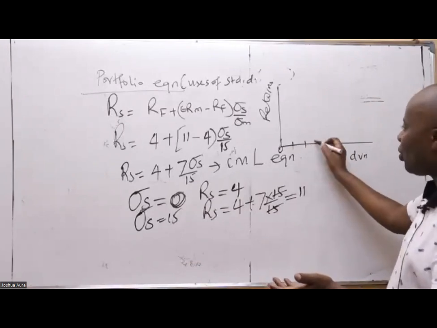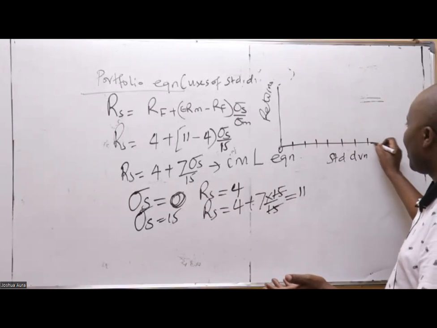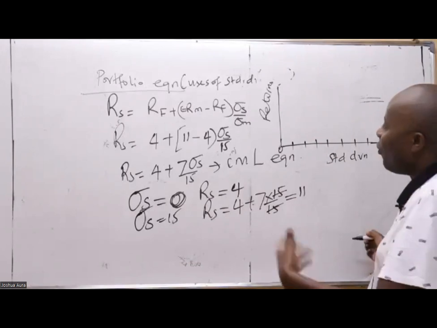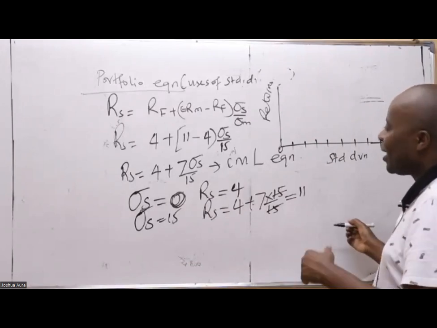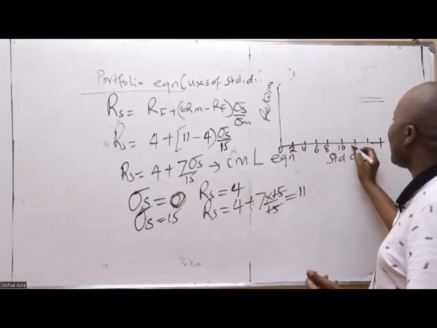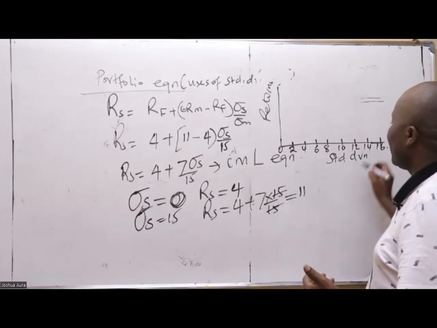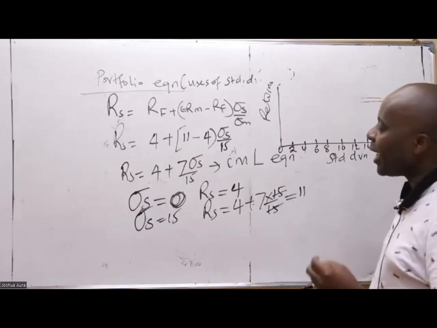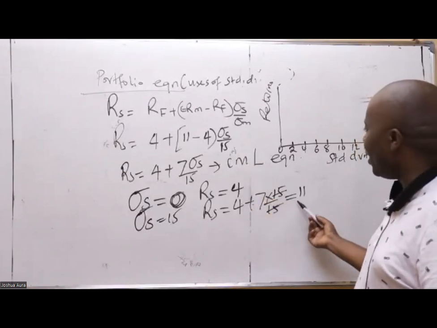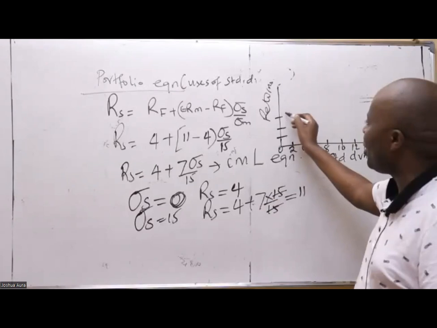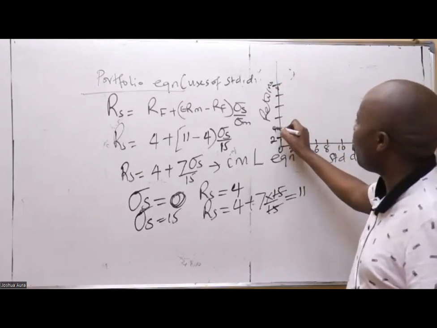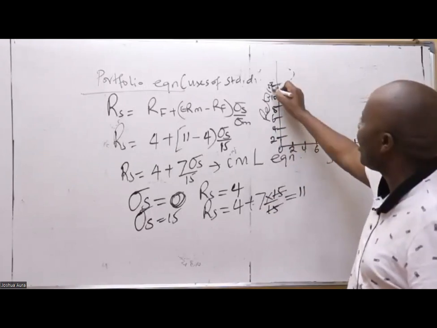If I'm doing steps of 2, I go 2, 4, 6, 8, 10, 12, 14, 16, or even 4, 4, 4, or 5, 5; it doesn't really matter, it's up to you. 2, 4, 6, 8, 10, 12, 14, 16 is very good for me. Now from there, I go to the returns. I can see I have 4 and 11. I can still do steps of 2: 2, 4, 6, 8, 10, 12.